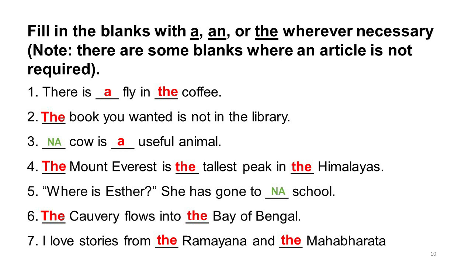Next, the Kaveri flows into the Bay of Bengal. For the names of rivers as well as oceans, seas and bays, you have to use definite article. So there is no debate about this. It's a hard and fast rule. For the names of rivers, for the names of mountain ranges, for the names of mountain peaks, oceans, seas, you have to use article the. So the Kaveri flows into the Bay of Bengal.